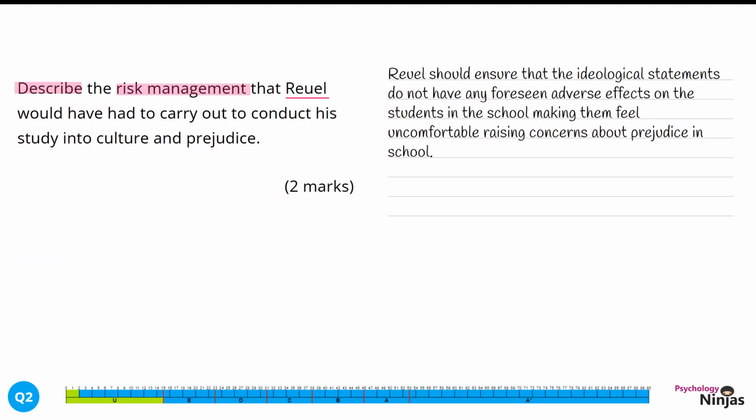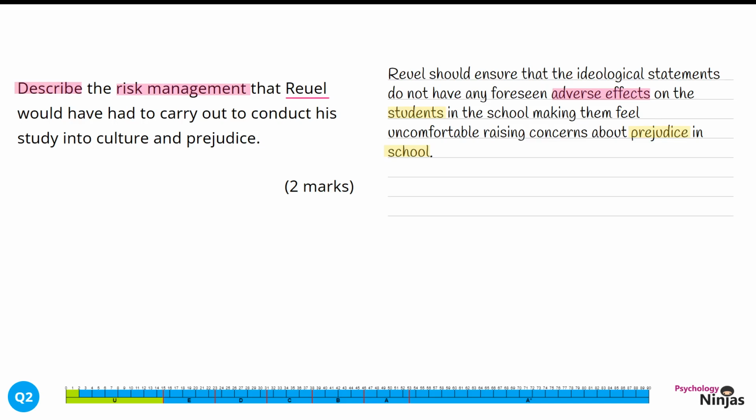Here's our response. Ruel should ensure that ideological statements do not have any foreseen adverse effects on the students in the school, making them feel uncomfortable raising concerns about prejudice in school. We've identified a risk that needs to be controlled in terms of the adverse effects of the ideological statements. We've ensured that we've linked this into the context by not only talking about prejudice, but referring to that this is in a school and the students need to be comfortable raising their concerns.